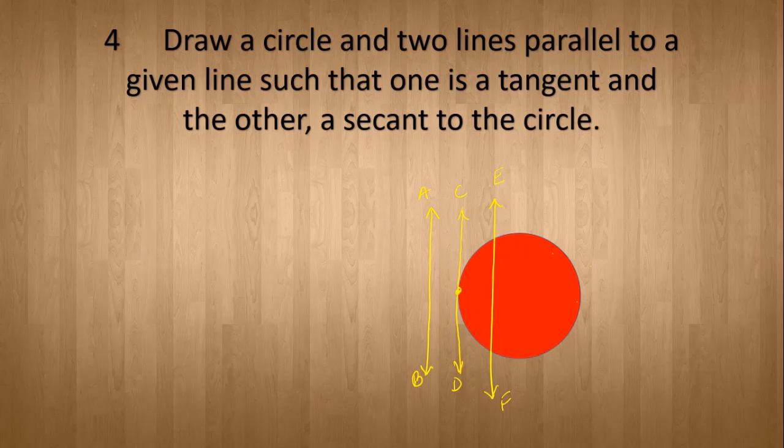Now you can say AB is a line, CD is a tangent, that is a line touching exactly at one point, and EF is your secant. Is this clear?